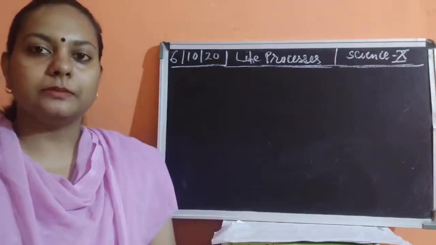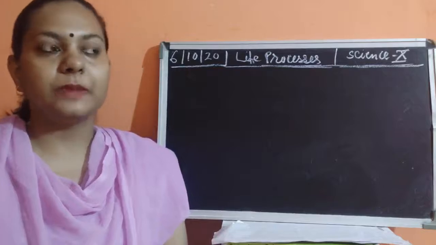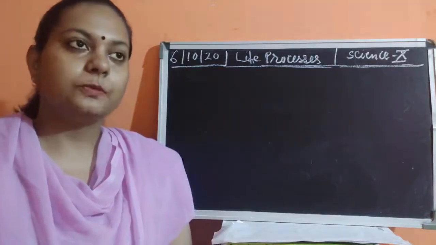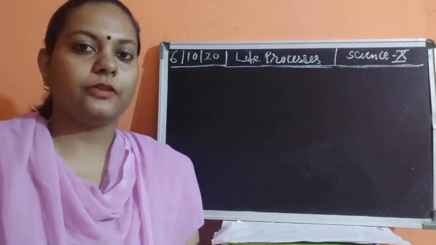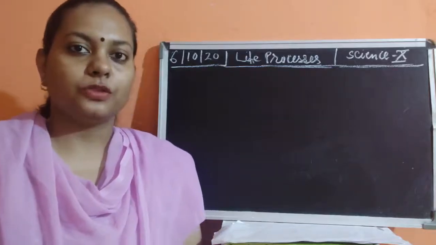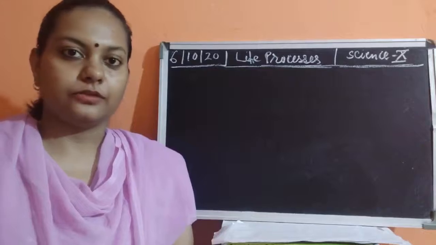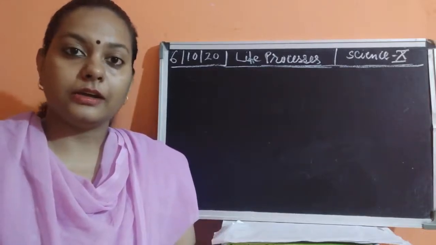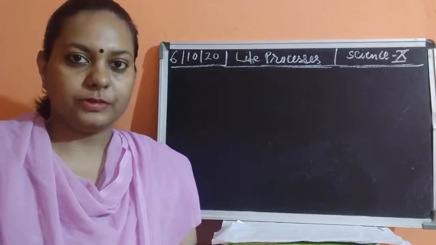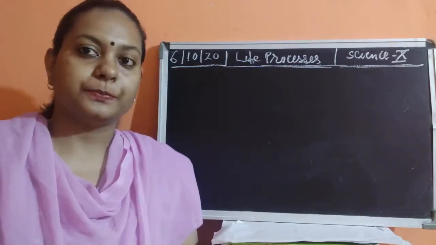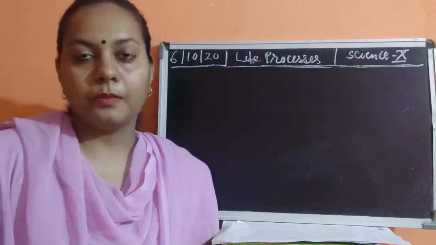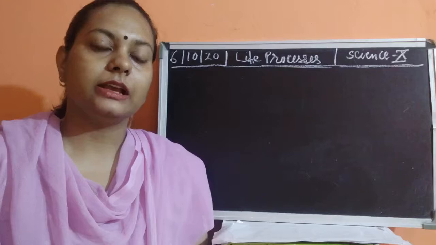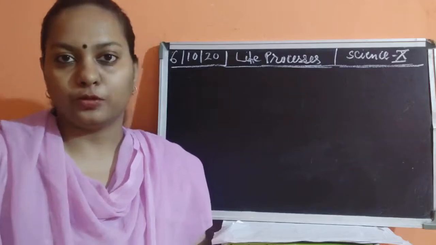So we have studied the various ways by which organisms gain their nutrition. Basically, there are two types of nutrition: the autotrophic mode of nutrition and the heterotrophic mode of nutrition. Plants undergo the autotrophic mode of nutrition, which means the plants are capable of maintaining their life by preparing their own food.